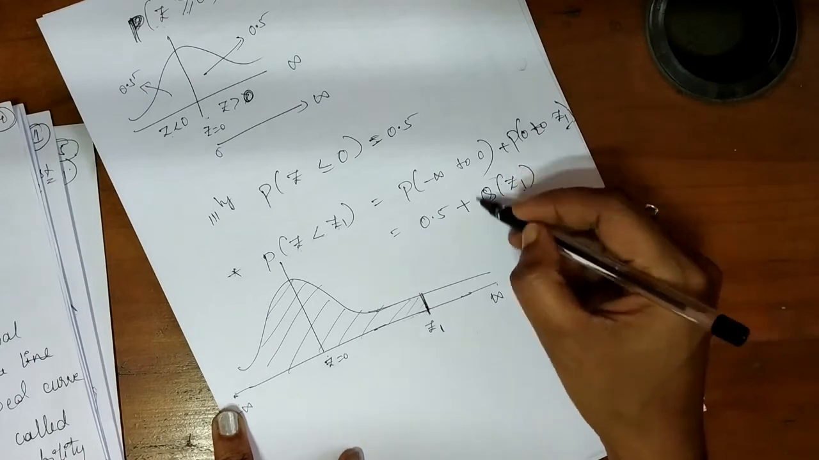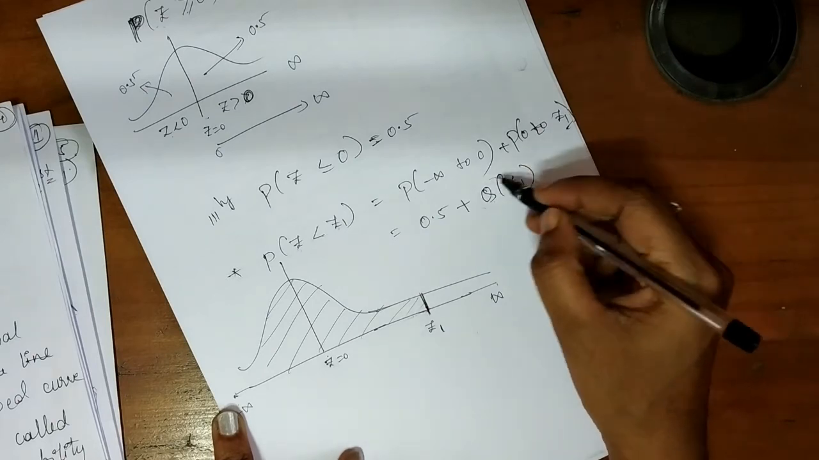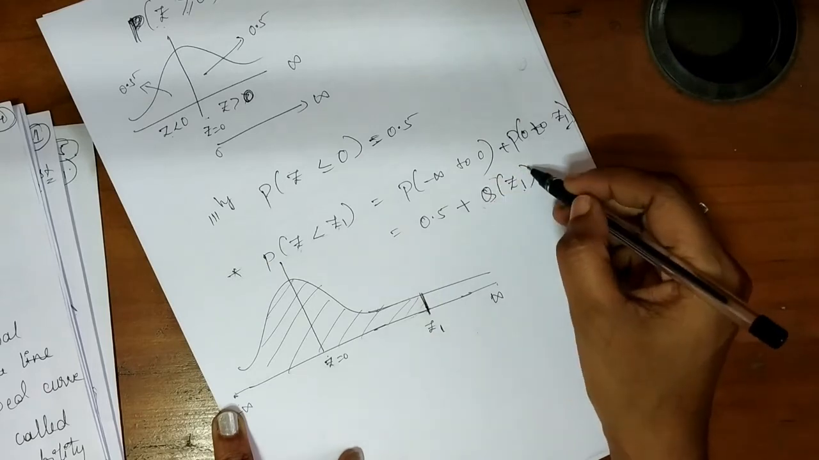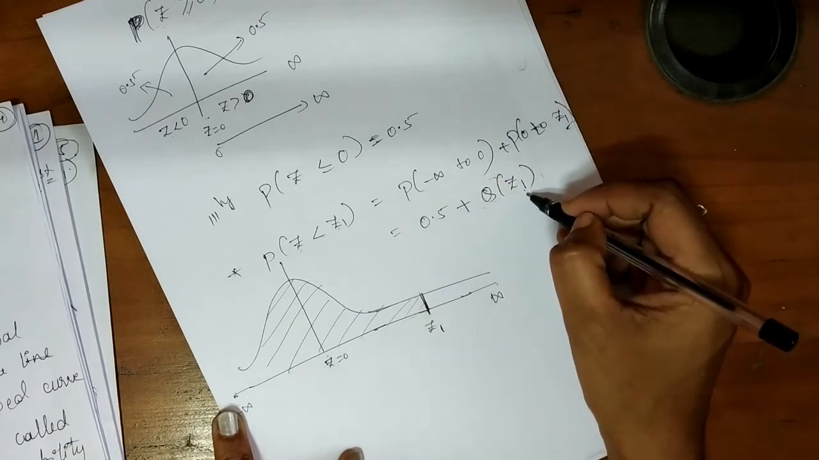Now I will explain this when I am solving the problem. How to write this Q of z1 and how to find this Q of z1, I will explain this term while solving the problem.